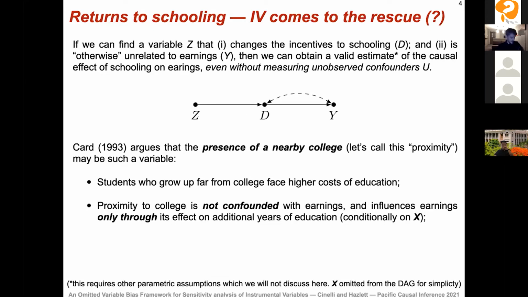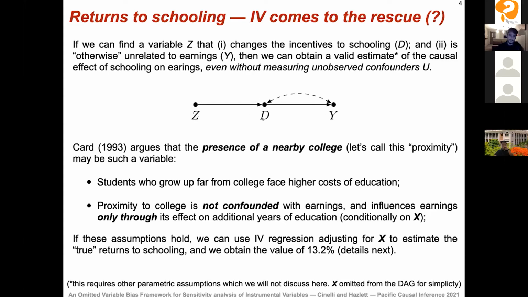And second, and most importantly, so the first is the relevance condition, right? But the most important part here is part number 2. Card argues that proximity to college is not itself confounded with earnings, meaning that there are no confounders of proximity to college and earnings. And also that proximity to college only affects earnings through its effect on your decision to take fewer or more years of education. So if these assumptions hold, and that's a big if in this example and in many IV examples, we could use IV regression, adjusting for the observed covariates X, which I'm not showing here for simplicity, to estimate the true returns to schooling. And in this case, we obtain a value of 13.2%.